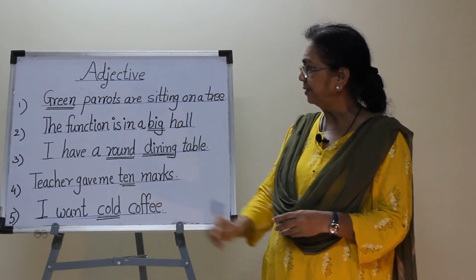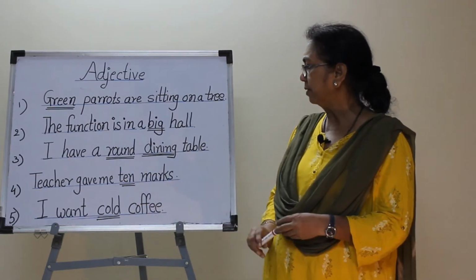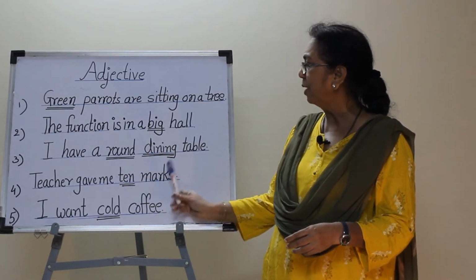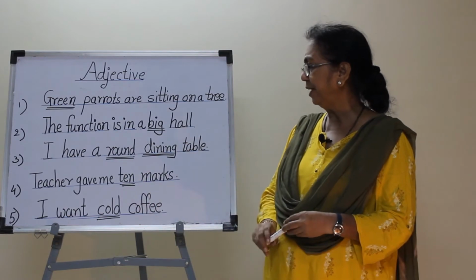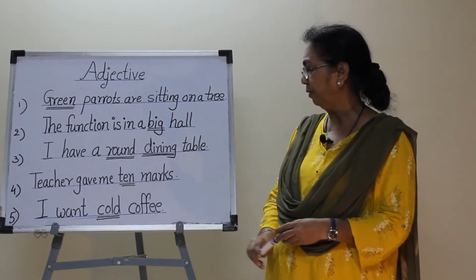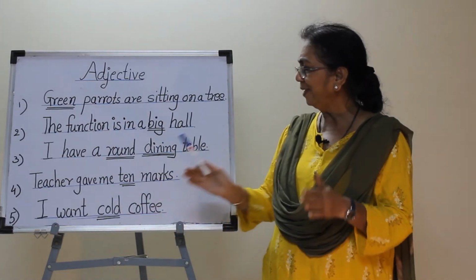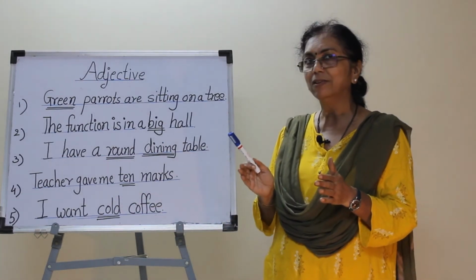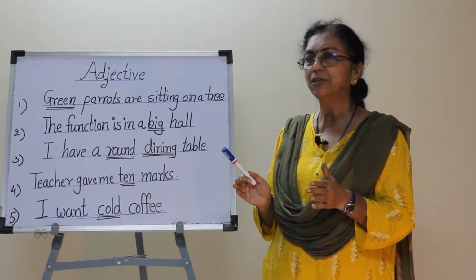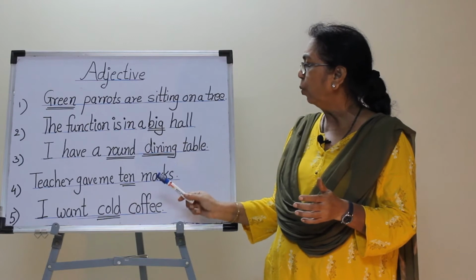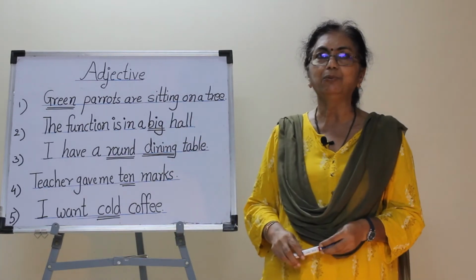In the fourth sentence, teacher gave me 10 marks. The adjective 10 tells the number of this noun marks. In the fifth sentence, I want cold coffee. What type of coffee? Cold coffee. The adjective cold tells us the state. State here means the condition. So here green, big, round, 10, cold, these are the adjectives.